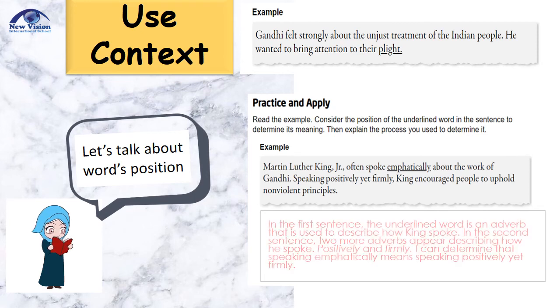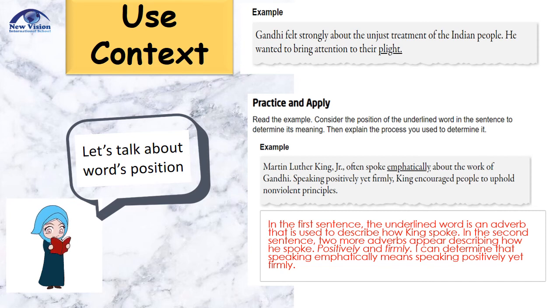Here's a possible answer. In the first sentence, the underlined word is an adverb that is used to describe how King spoke. In the second sentence, two more adverbs appear describing how he spoke, positively and firmly. Therefore, I can determine that speaking empathically means speaking positively yet firmly.